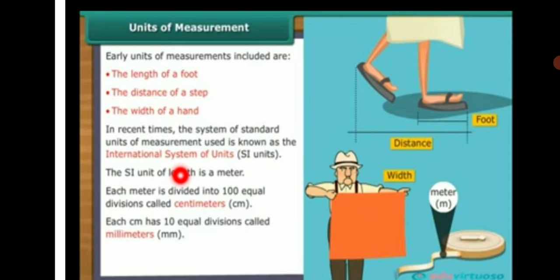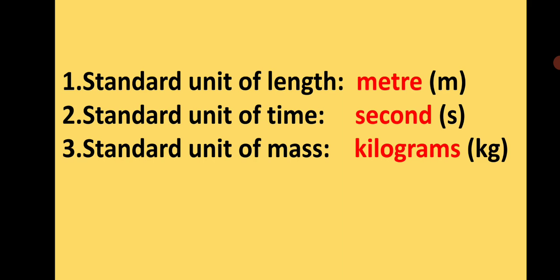Each meter is divided into 100 equal divisions called centimeters and represented by the small cm, that is centimeter, and each centimeter has 10 equal divisions called millimeters, that is mm, millimeter. As well, the standard unit of length is the meter, abbreviated as small m. The standard unit of time is the second, abbreviated as small s, and the standard unit of mass is the kilogram, abbreviated as kg.